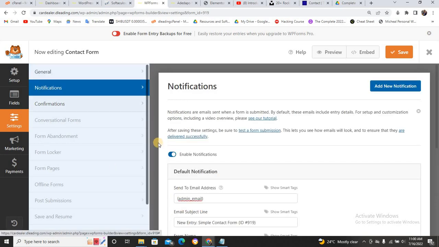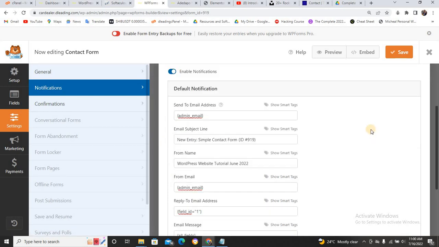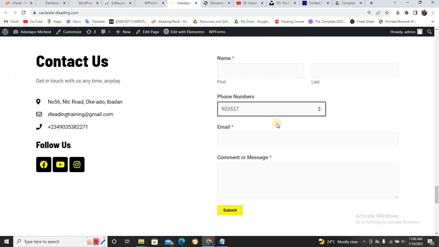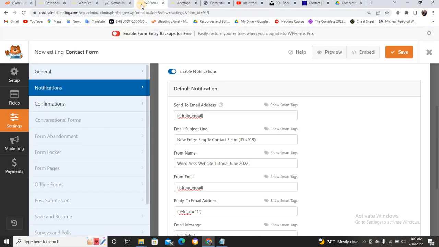Click on notification. Now this is another place you need to check. Now send email. You can put your email. Send to email address means the email you want to be receiving this. You can put your own email. If you want it to be more than one email, now, every mail that anyone sends through this form will go to the email of the website.